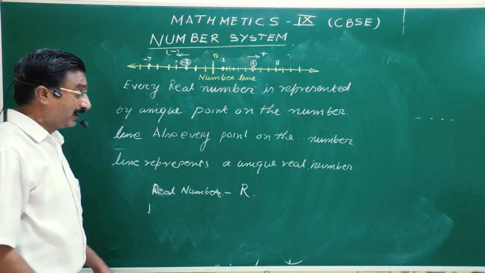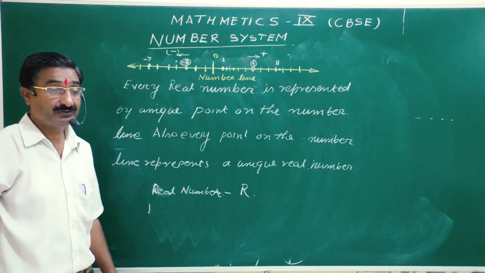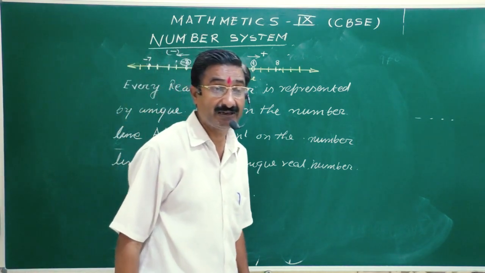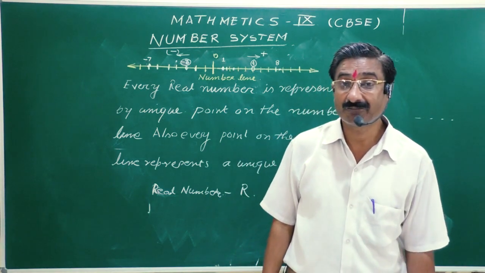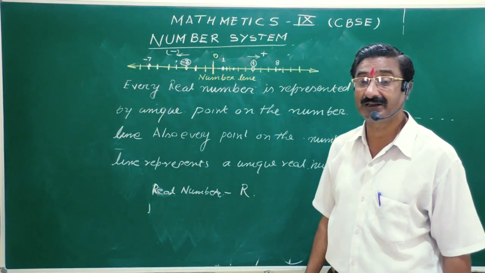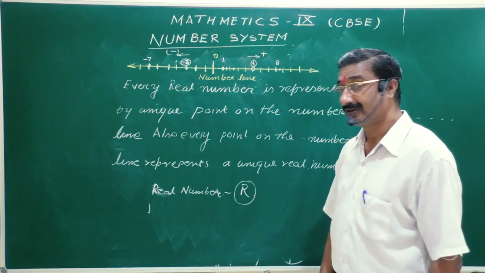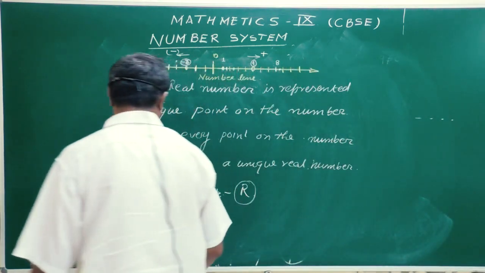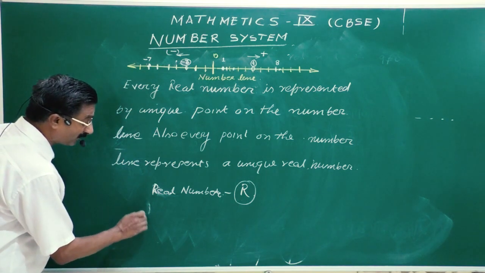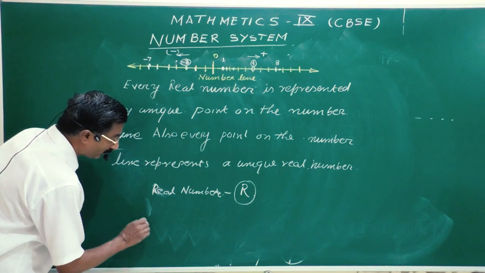So like this, every number has its value or position on the number line, and all these numbers are called real numbers, represented by capital R. So I am writing just the symbols which we have gone through today.